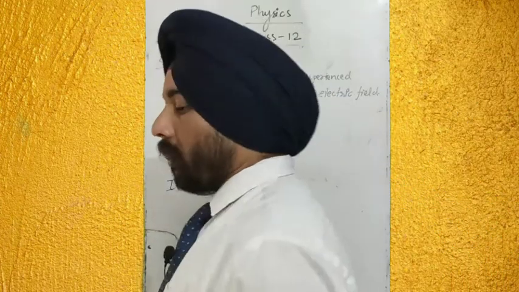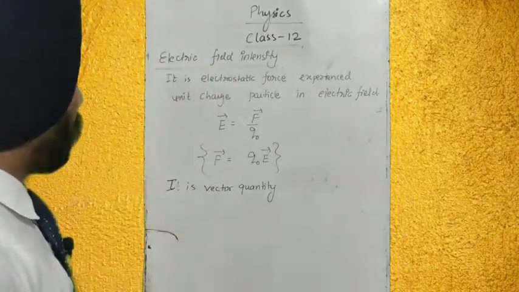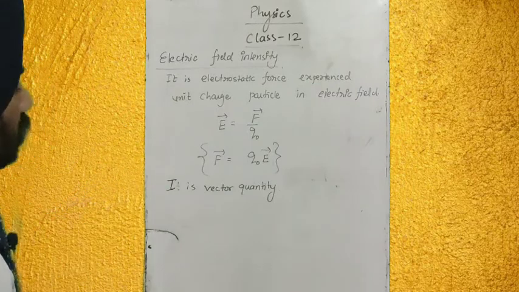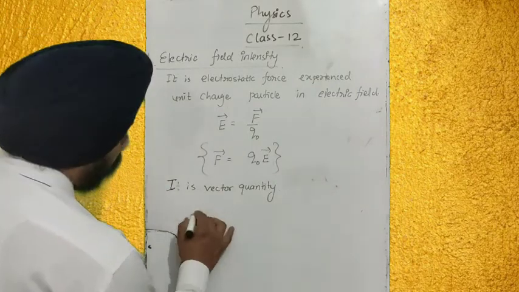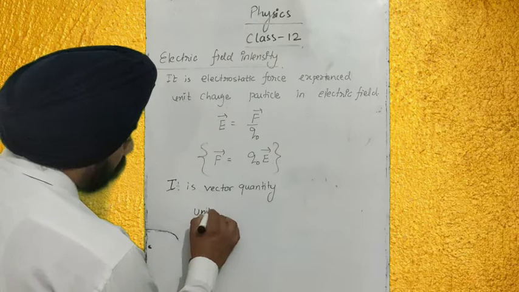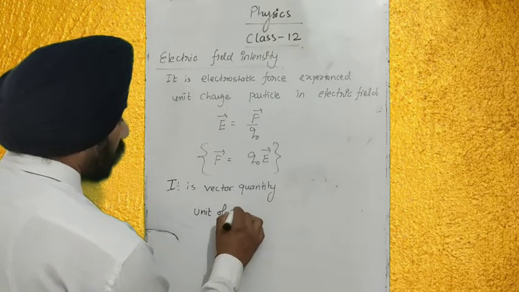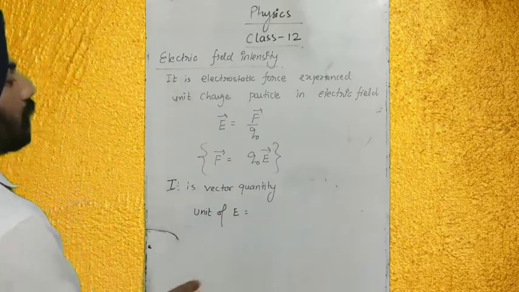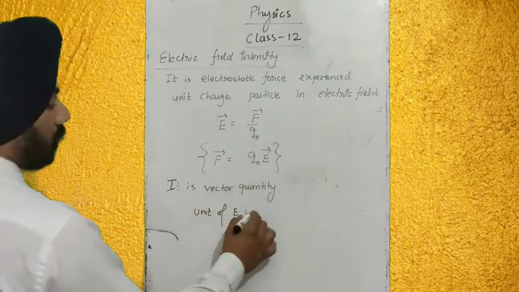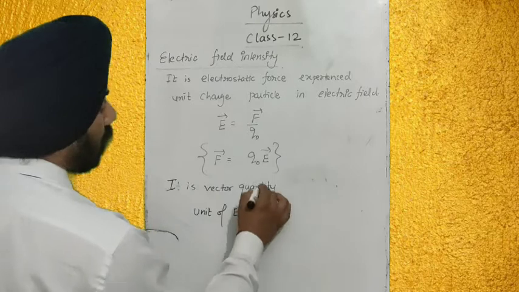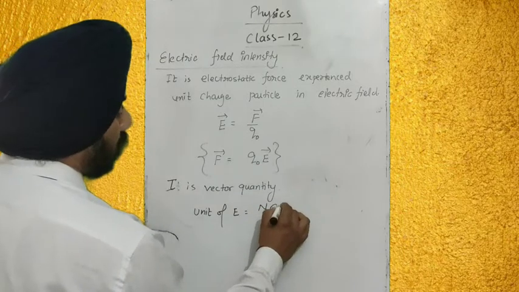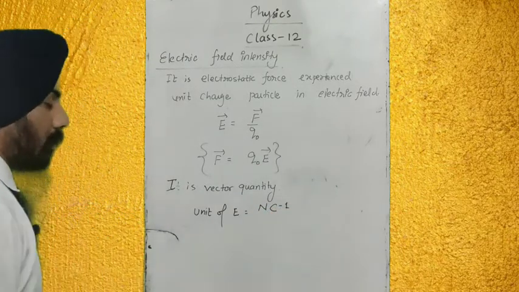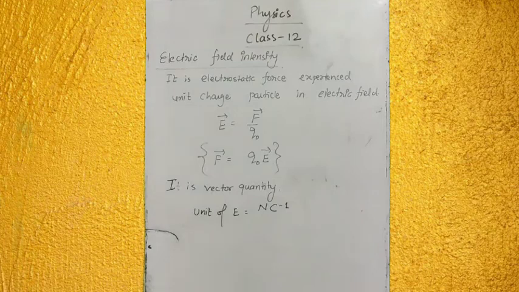So here, before heading toward the next topic, after the electric field intensity, we have the unit of electric field intensity. What is the unit of E? That was force upon charge. Force unit is Newton and charge unit is Coulomb. So it is Newton per Coulomb. You find out the dimensional formula yourself.